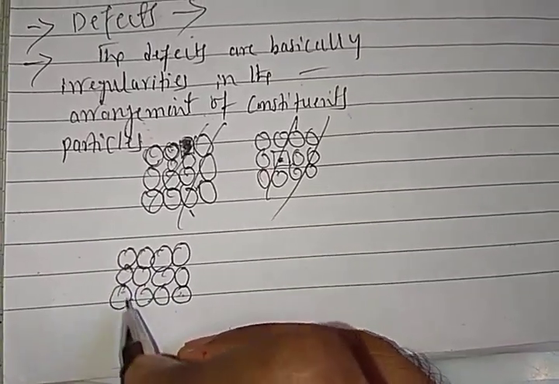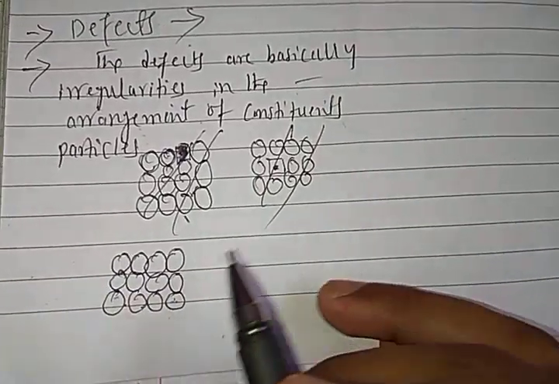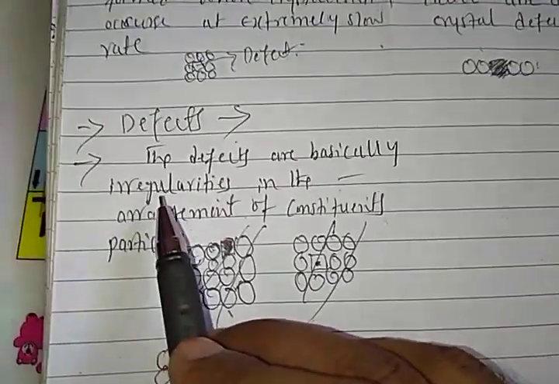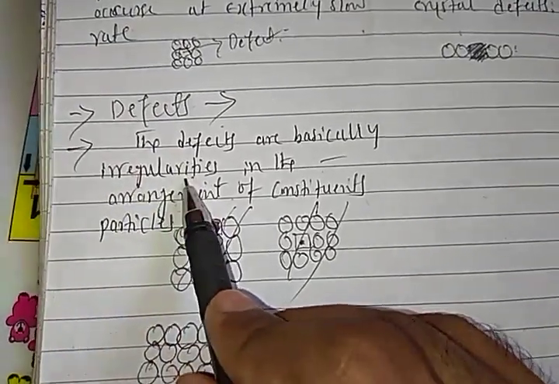That is what we call regularity. Right, students. So here irregularity is indicated.